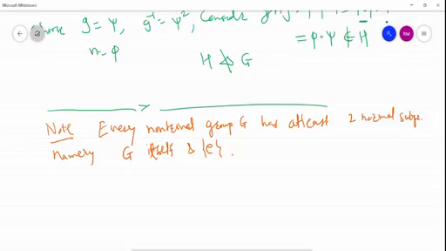And these are called improper or trivial normal subgroups of G.